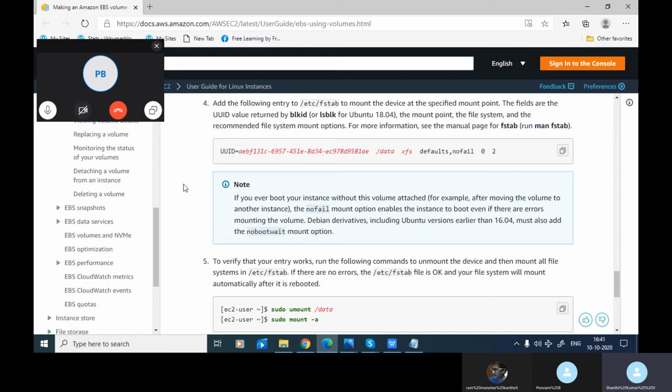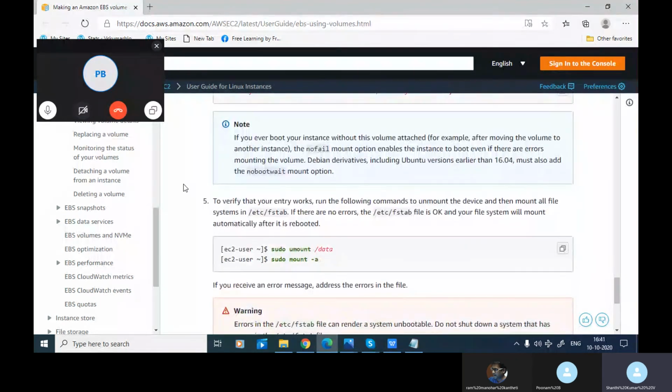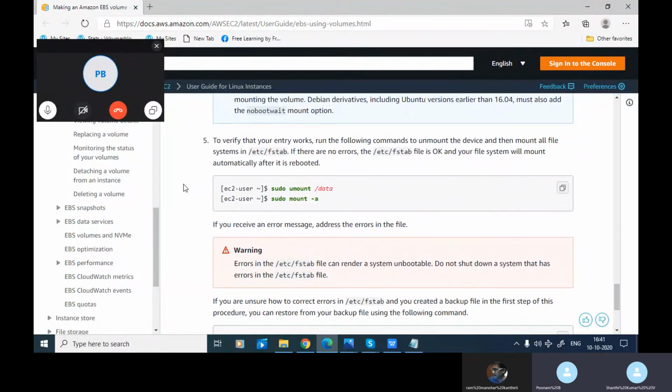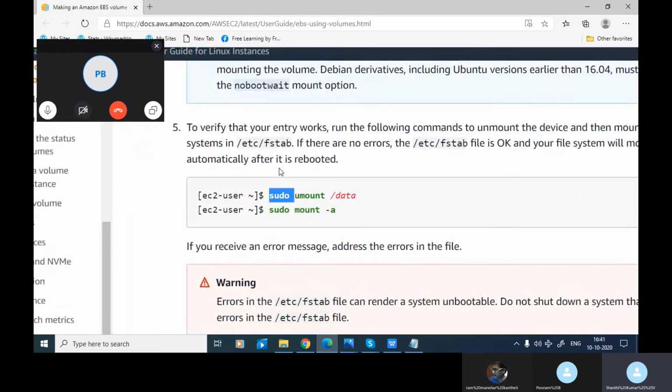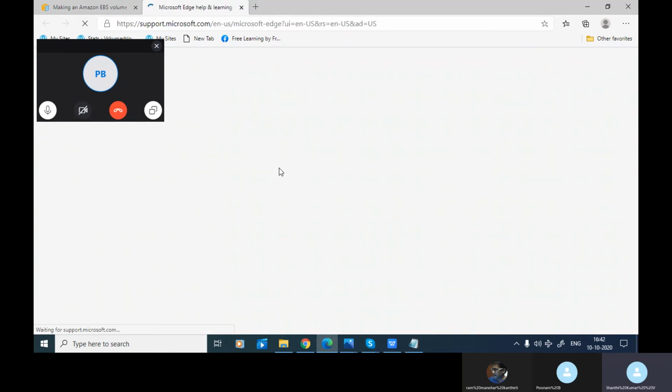Once it is available, you write the bootstrap script to start the Apache server. When the Apache server is started, your site is up and running, and one can go and browse it anytime. And to verify that your entry works, run the commands to mount the device.